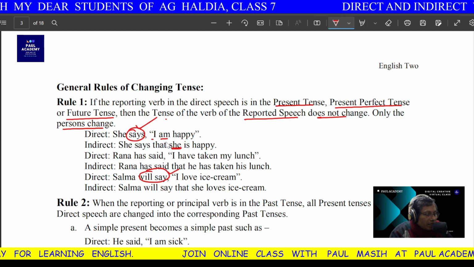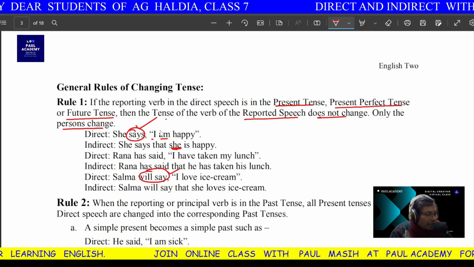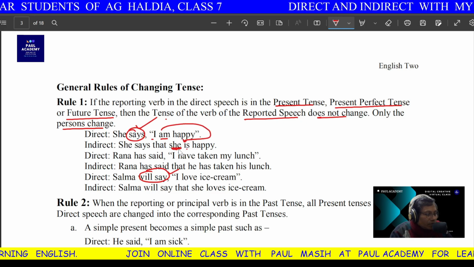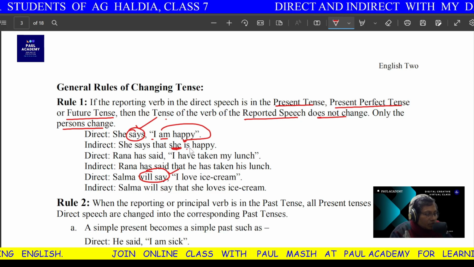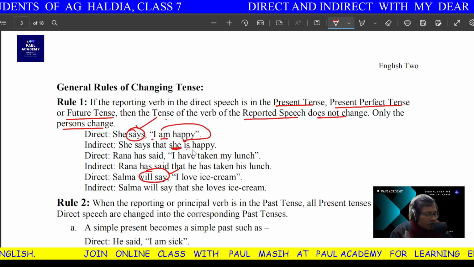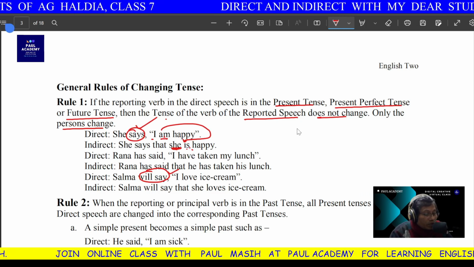Like I changes into she, and then I am using is, not am, because with she you cannot use am, that is why she is. So I am changing the form. Am changes into is, but I do not change the tense. So what are the two things?